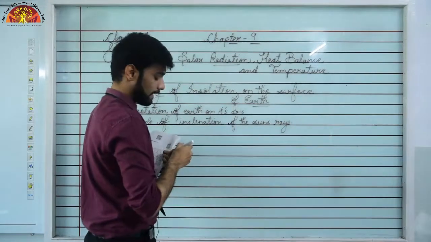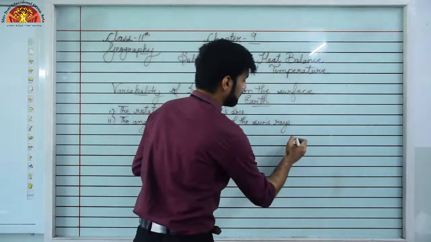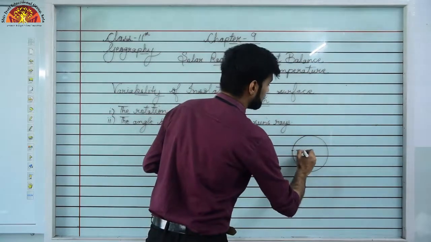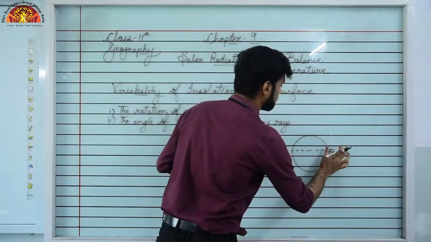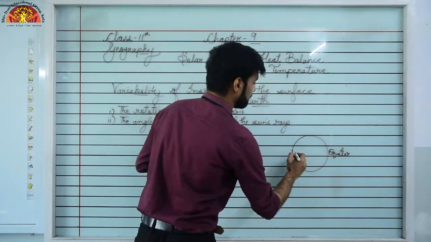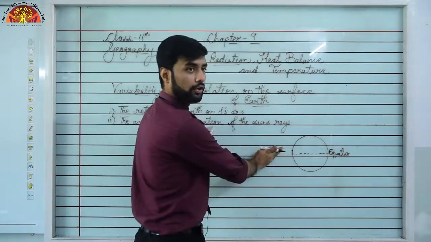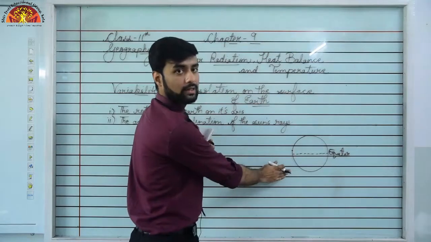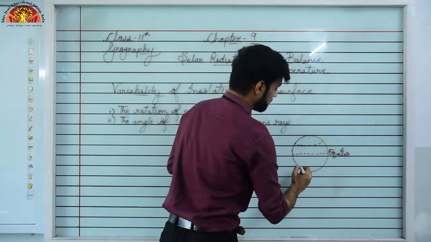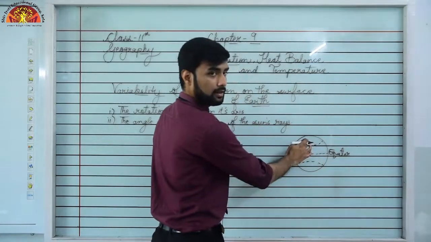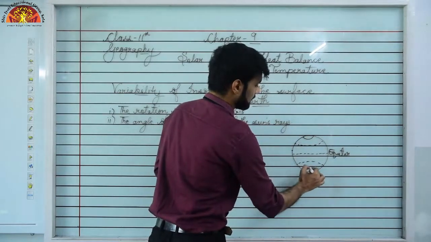Students, you are familiar with the fact that we have divided our Earth into two equal parts with the help of an equator, right? There is an imaginary line called the equator, correct? A bit higher here, right? The part above the equator is called the northern hemisphere and the part below the equator is called the southern hemisphere, correct? Now then we have divided it into tropics, that is the Tropic of Cancer and Tropic of Capricorn, and then we have our Arctic Circle and Antarctic Circle.